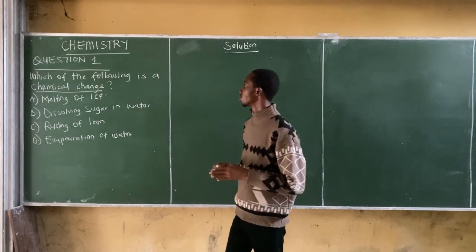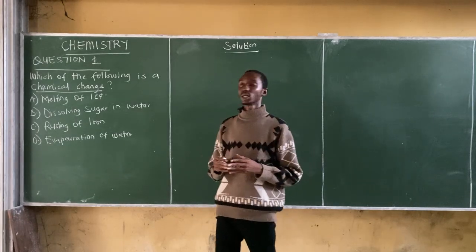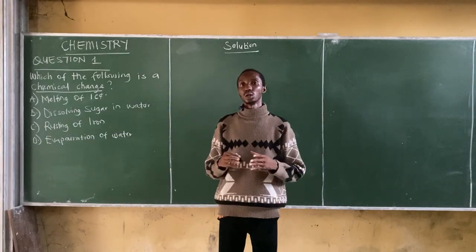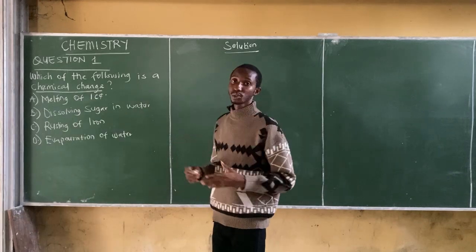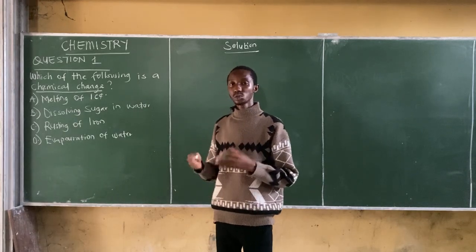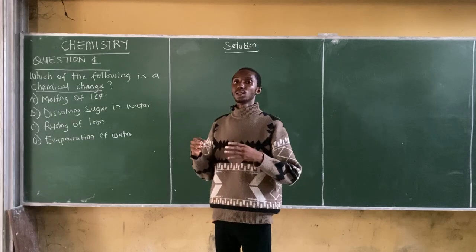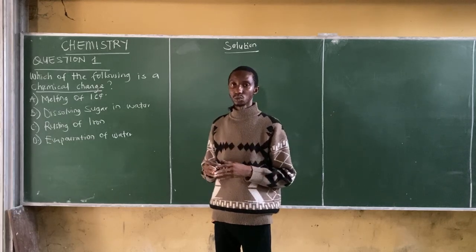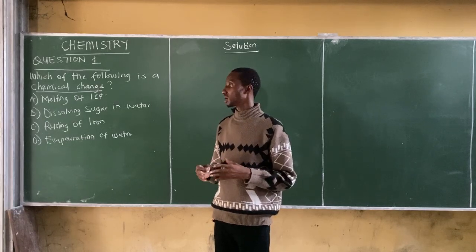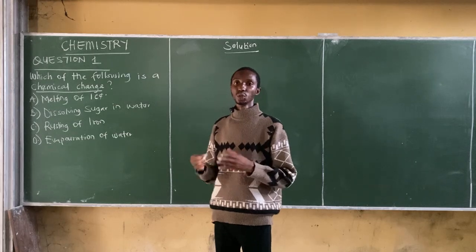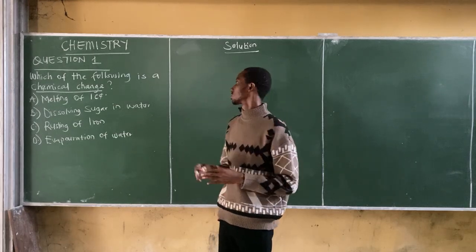Okay. Also note that in chemical changes, the first thing you need to note is that new substances are formed. Also note that it is irreversible. You cannot reverse the process. Example, burning of wood. If you burn a wood, you cannot reverse the process.